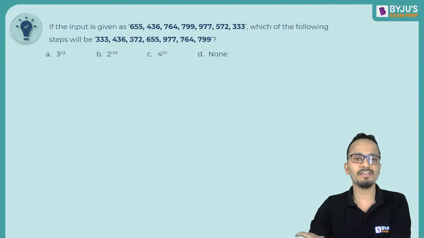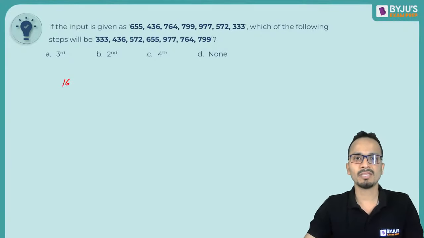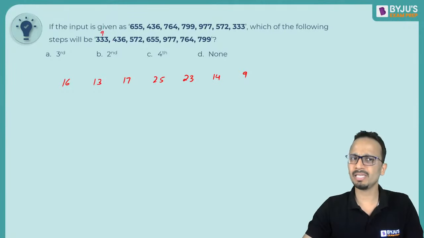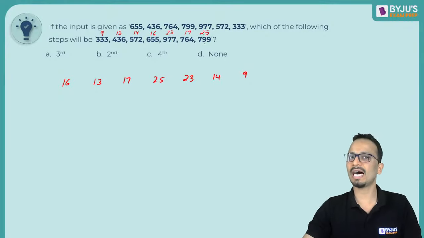So 655, so the sum of the digits here is 16, then 436, it will be 13, then 17, then 25, 23, 14 and 9. Okay, I need the required input, required step as, so I'll write the sum of the digits of the required step also. So 9 यहाँ पे ही लिख देते हैं ऊपर, 9, 13, 14, 16, 23, 17 and 25. This is what I require.